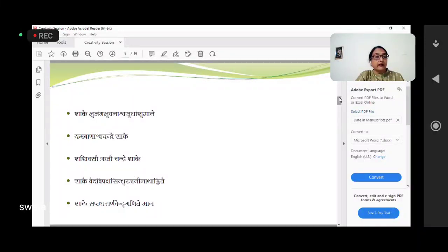Ashva Sudhanshu Mane. These words we have to understand and decipher the date. Here, Bhujanga is number 8. Bhuvana is 7. Ashva is 7. And Sudhanshu, that is Chandra, is 1.